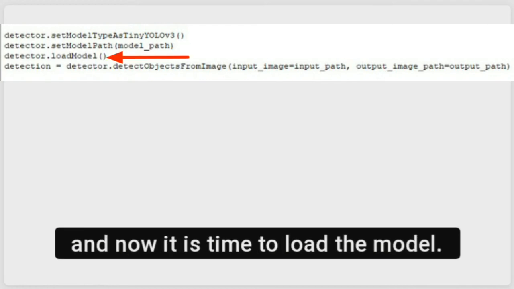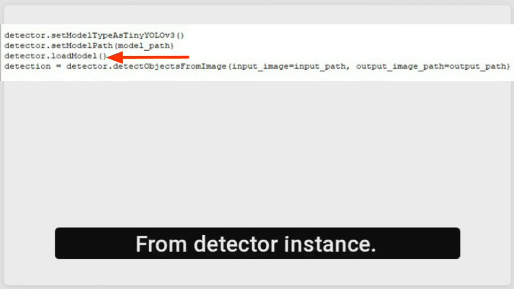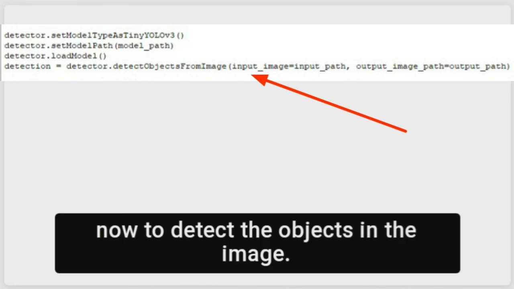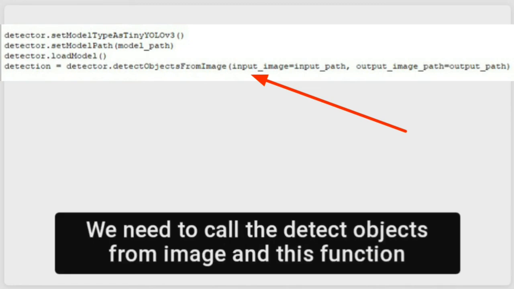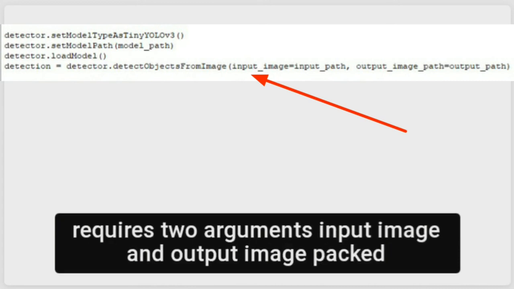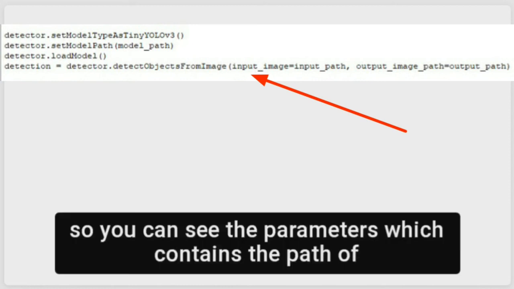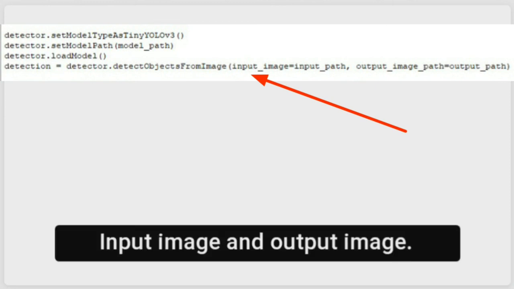And now it is time to load the model from the detector instance. It will load the model using the setModelPath class method. Now to detect the objects in the image, we need to call detectObjectsFromImage. This function requires two arguments, the input image and output image path. So you can see the parameters which contain the path of the input image and output image.